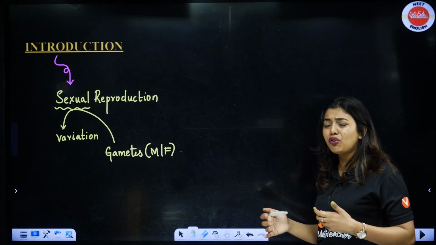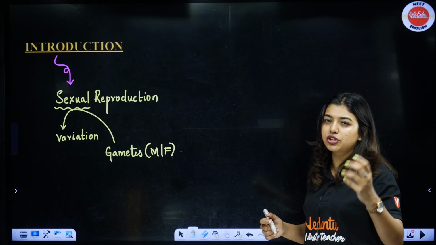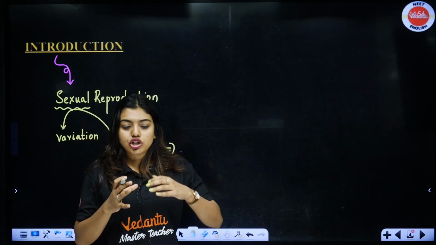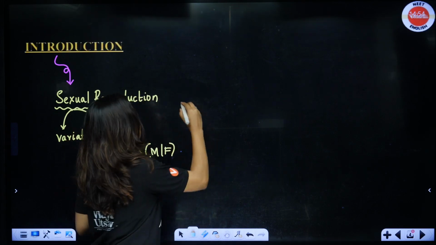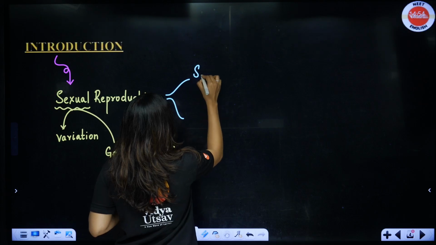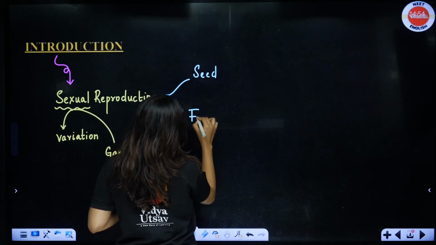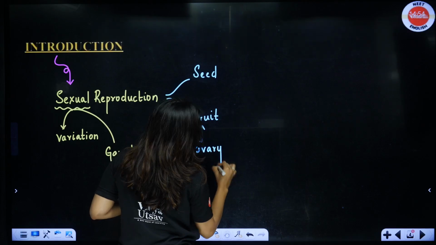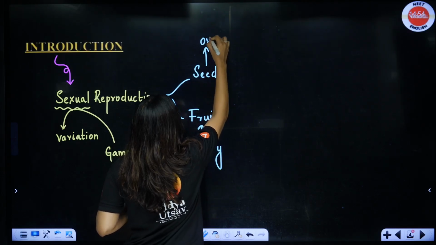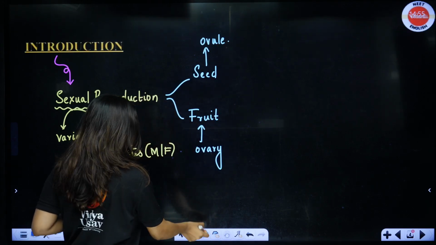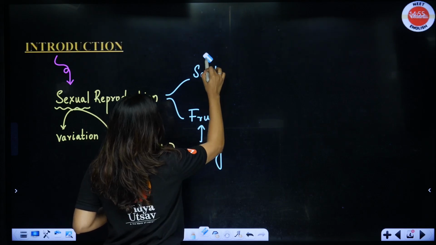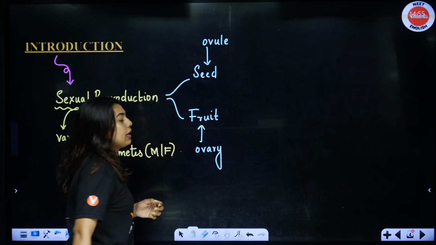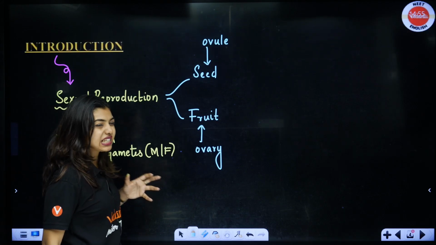Now, why is it necessary for the plant to do sexual reproduction? That is the question. So, in plants, sexual reproduction is very important so that they can ultimately form seeds and fruits. The ultimate destination is the formation of seed and fruit. How are they going to form this? With the help of the ovary and the fertilized ovule. Here we have the ovary, here we have the fertilized ovule. These are going to help us for that, okay? So in this chapter, you are going to basically study about that.